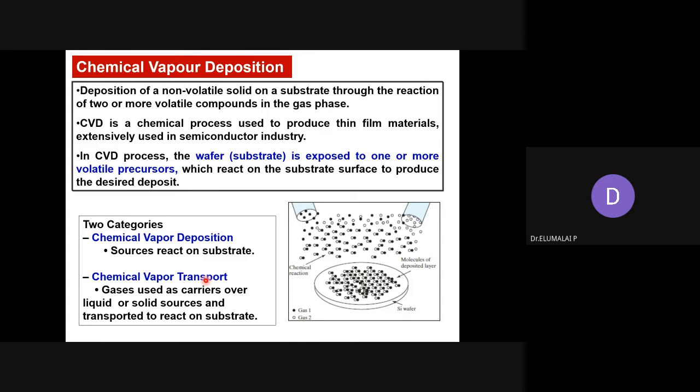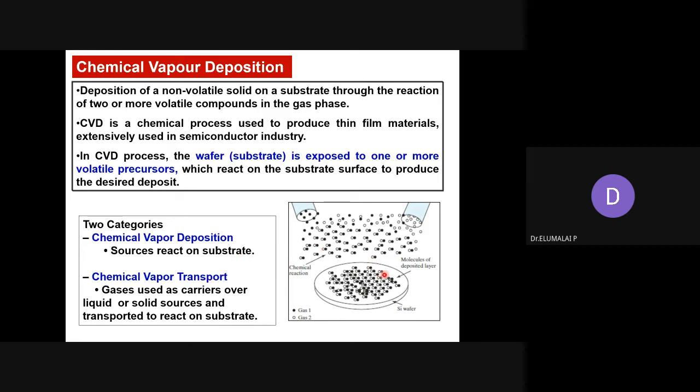Then on the other hand, you take a phosphorus source, you dope it, or anything else. From the gaseous state chemicals or volatile compounds in the gaseous phase, you are making them react together on the substrate or above the substrate.